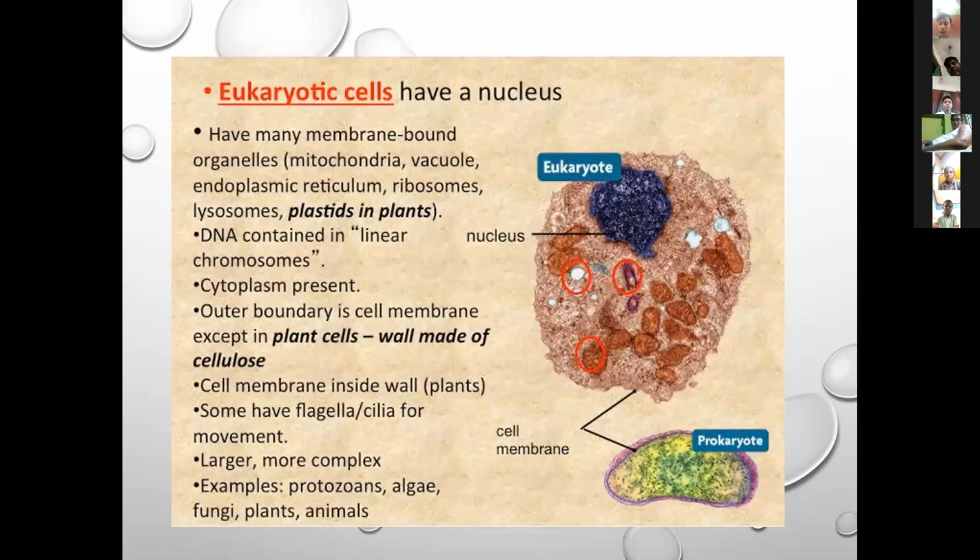What are the examples of prokaryotic cell?